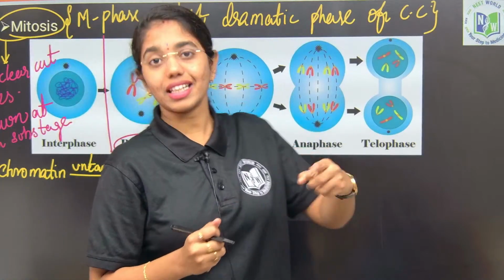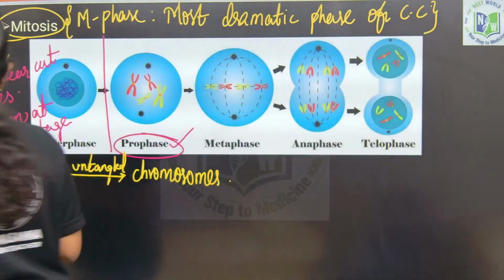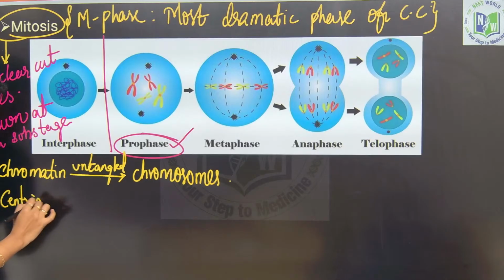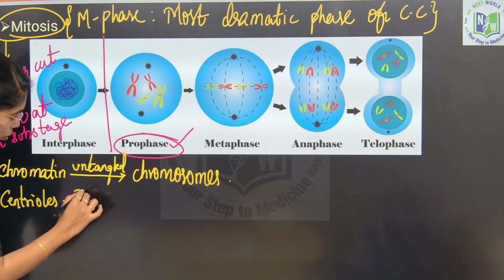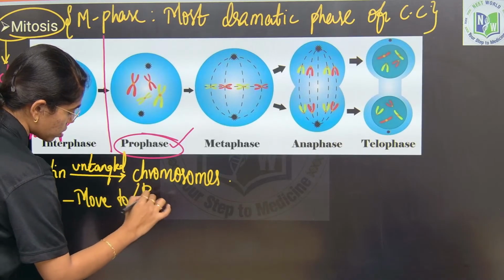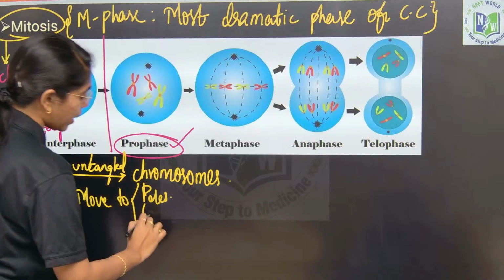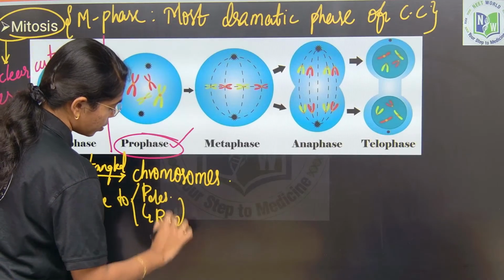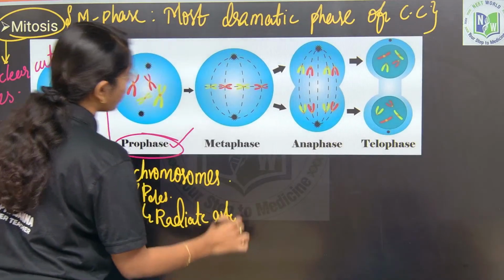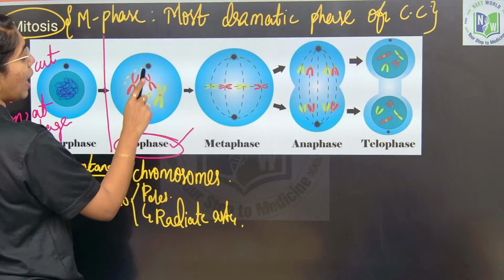The centrioles which are duplicated in the S phase inside the cytoplasm now move towards the opposite poles. They will move to opposite poles and radiate out the asters. Now these asters will give out the spindle apparatus.